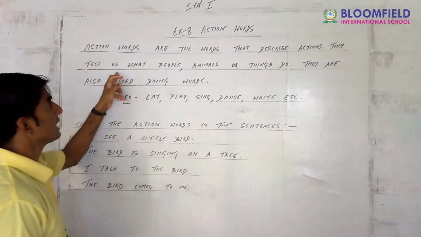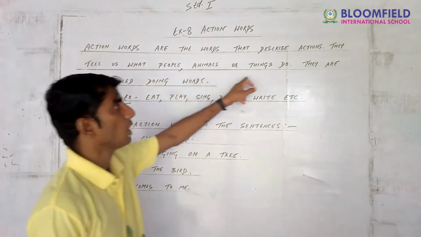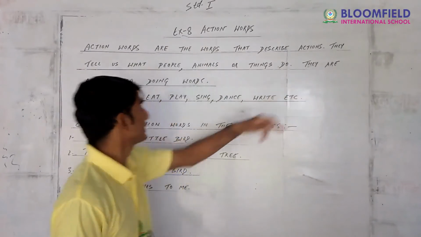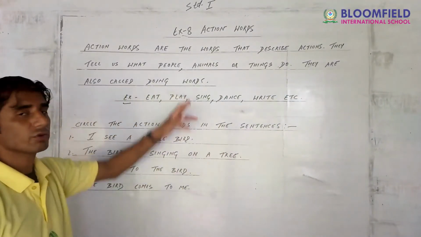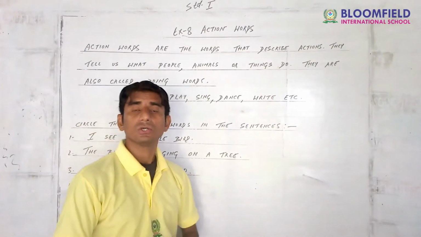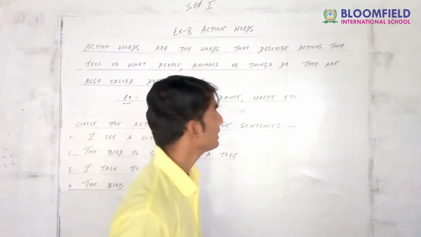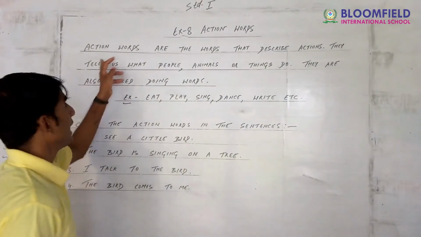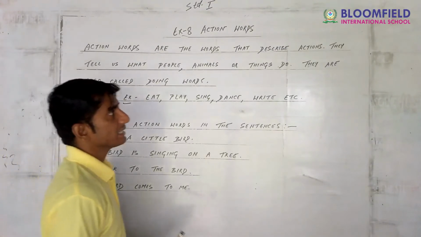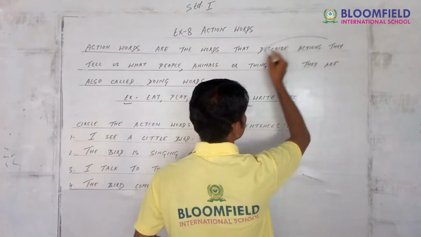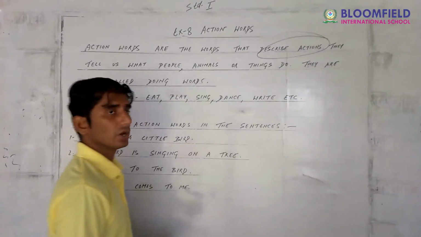They tell us what people, animals or things do. They are also called doing words. That means, once again guys, accent words are words that describe action.